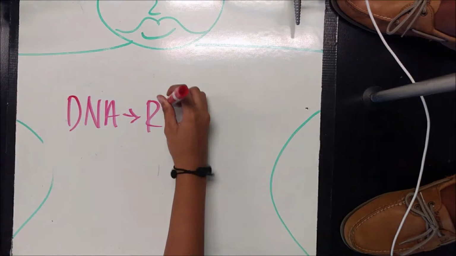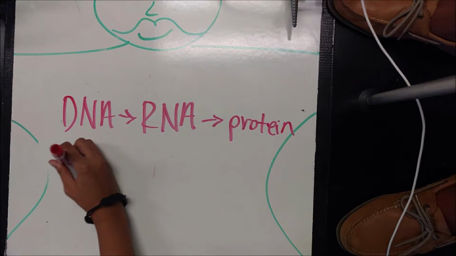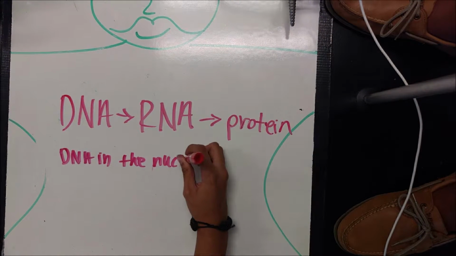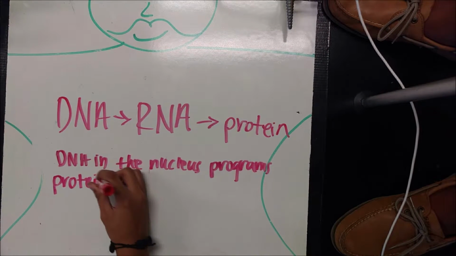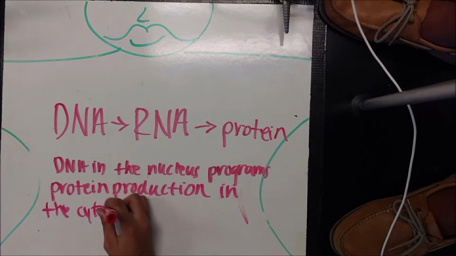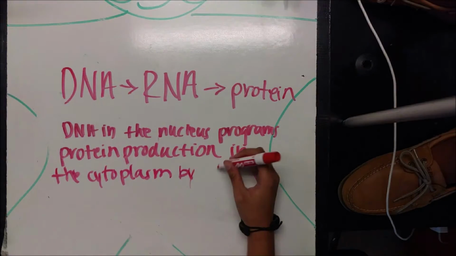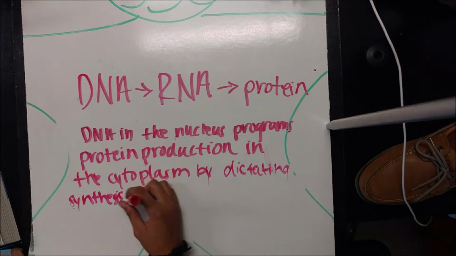DNA in the nucleus programs protein production in the cytoplasm by dictating synthesis of messenger RNA in eukaryotic cells. Nucleic acids are made from monomers called nucleotides. These nucleotides are polymers, which form DNA.